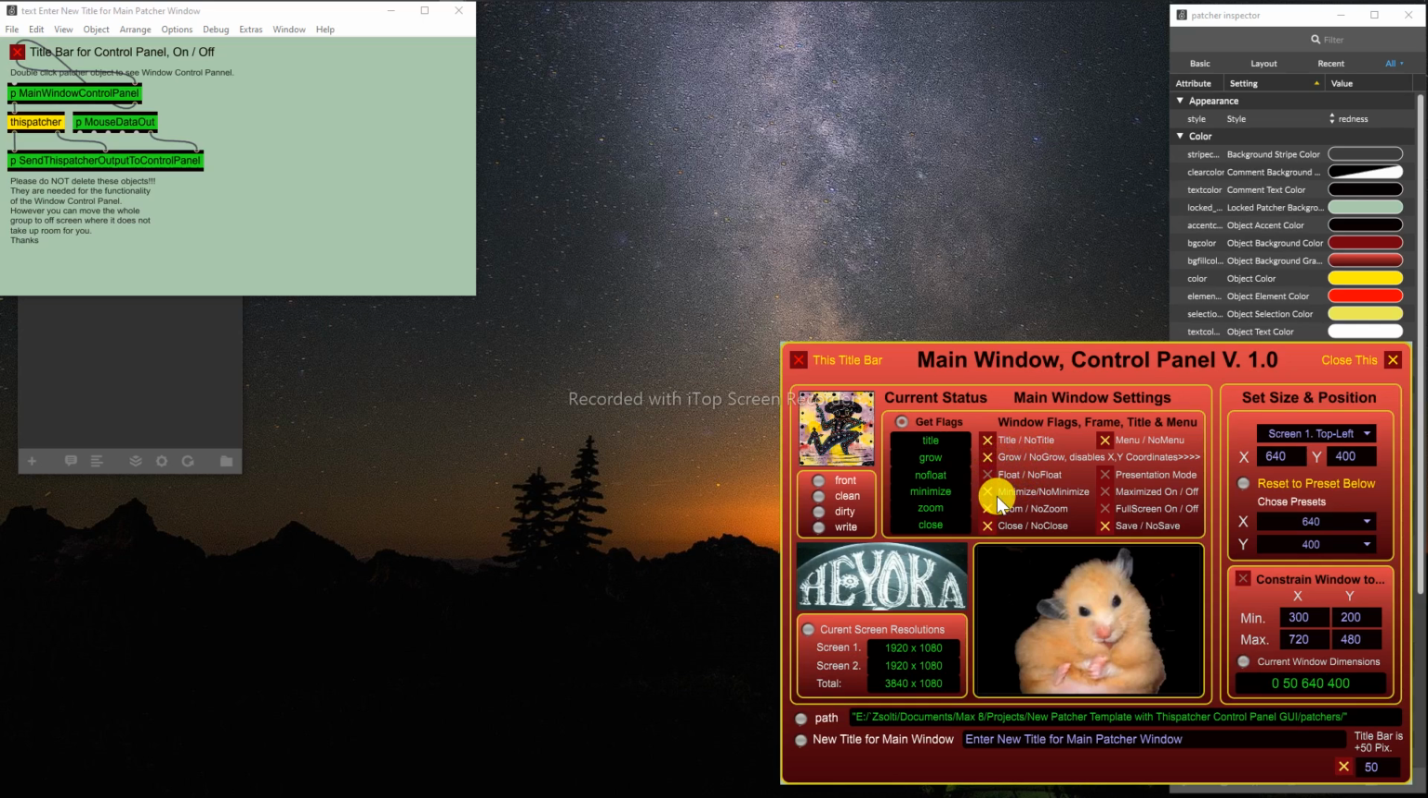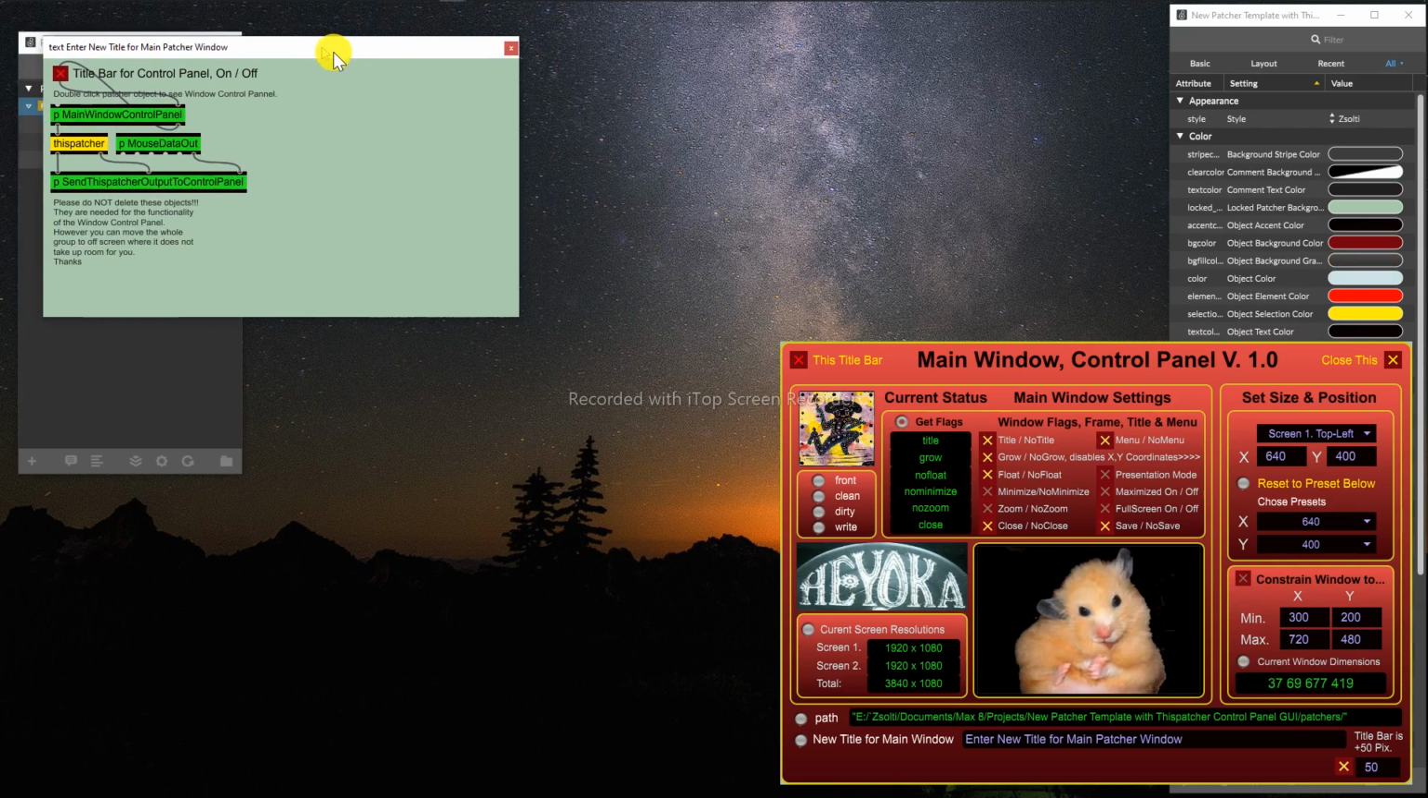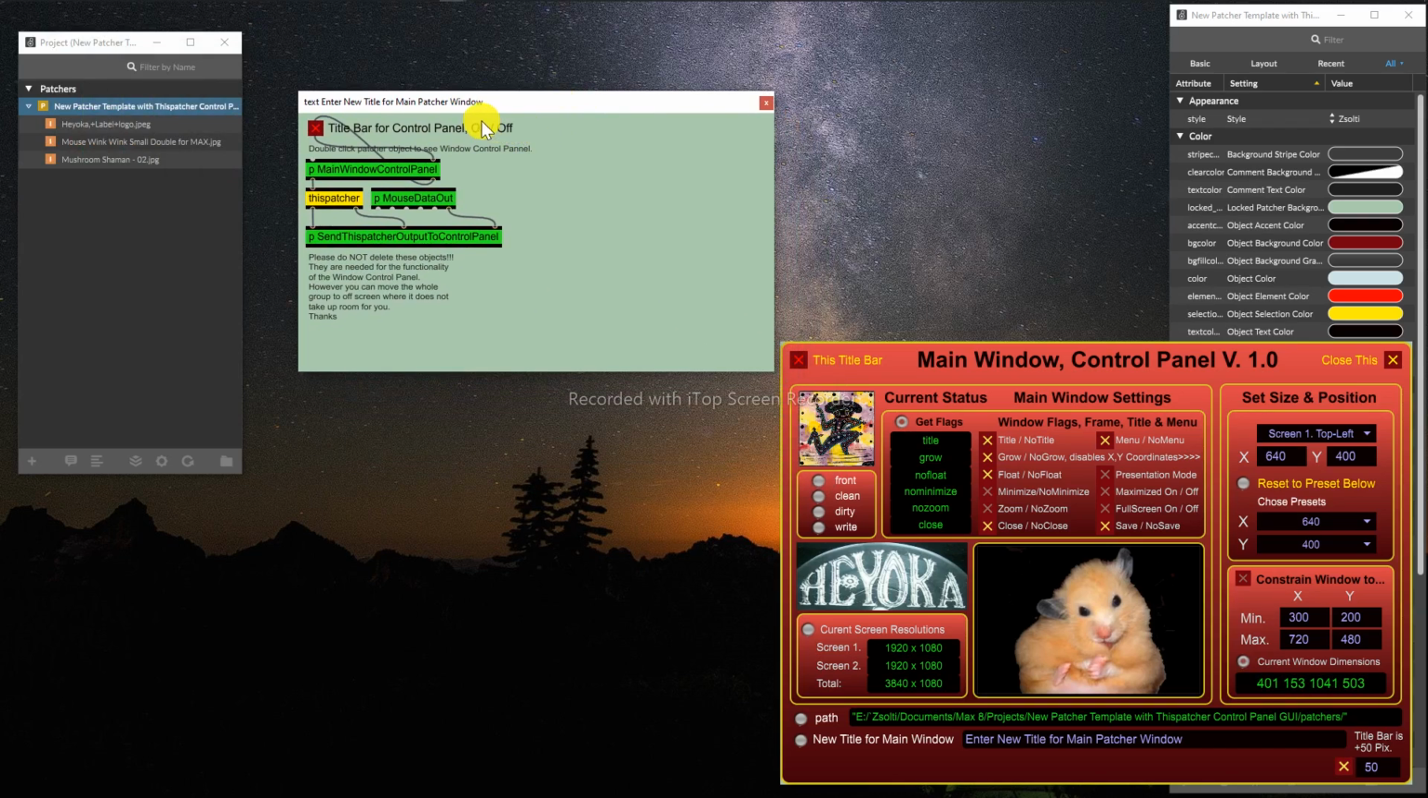Okay, next one, float. Float means that the window will have no menu bar and no flags except for the close button. So no menu bar, no flags. That's what the float means. And no float means just a normal window with the flags close, maximize and minimize.